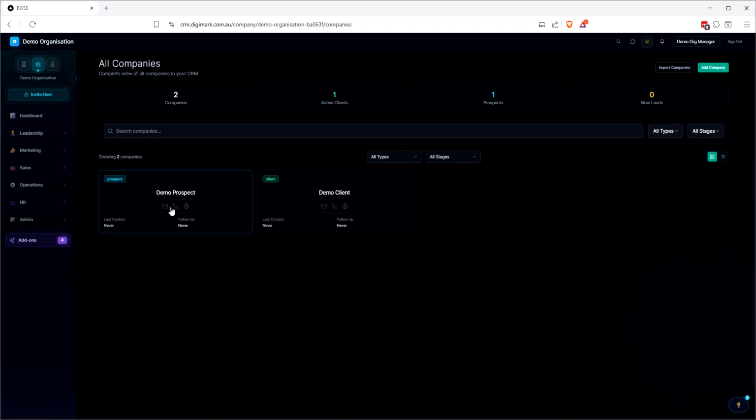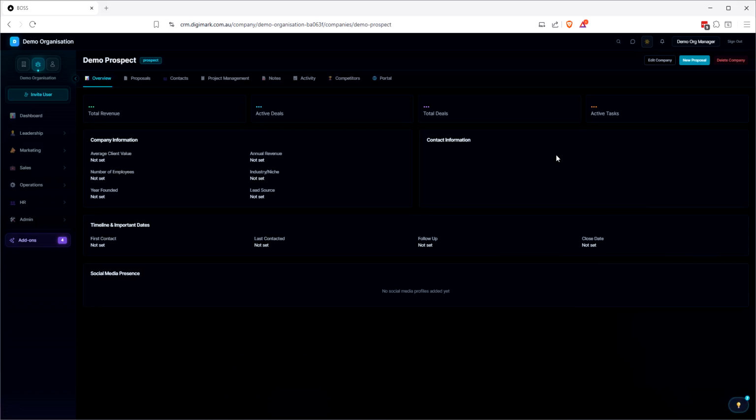So these aren't filled in at the moment, but they do work. So if I added email, this would be highlighted. Actually, let's go in and do that. So we'll go into here. So this is the prospect file. So we've got proposals, contacts, project management, notes, activity, competitors, and their portal, because we want them to be able to access certain data.